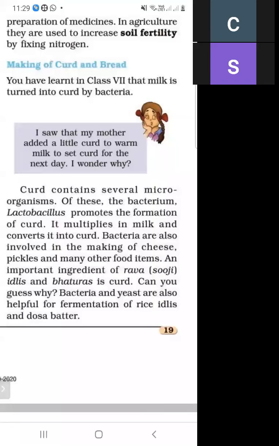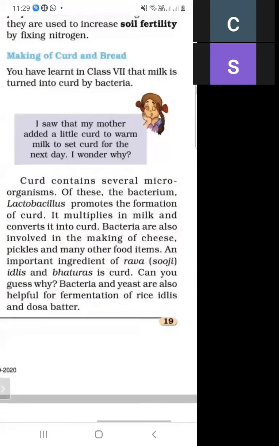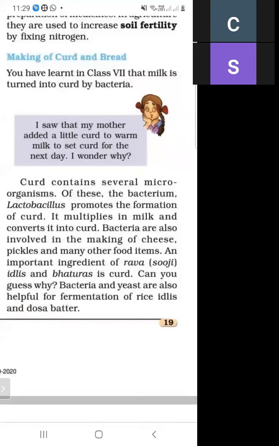So there are some microorganisms that are used for the conversion of one material into another. For example, milk is turned into curd by a bacteria called lactobacillus, which grows and multiplies in the milk and converts it into curd. There are also some types of bacteria which are used for making cheese, pickles, and food items.